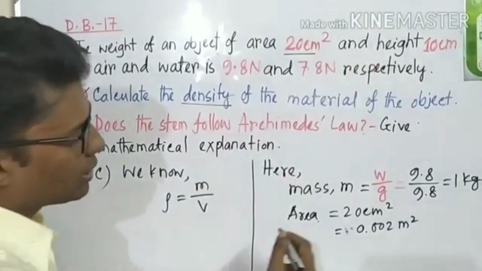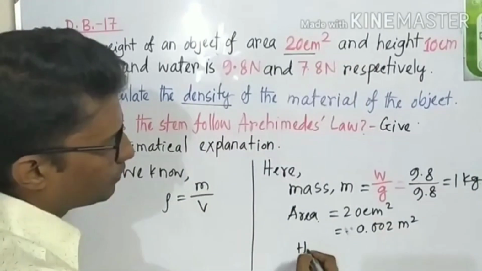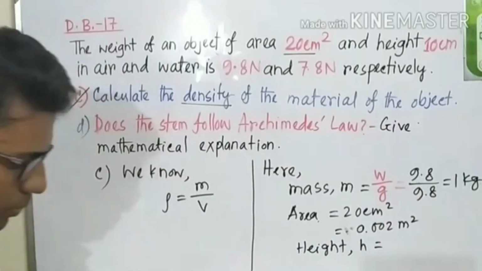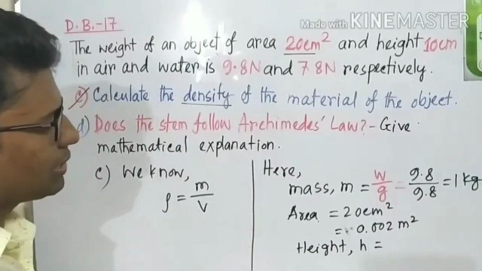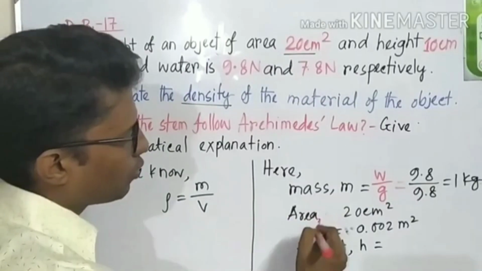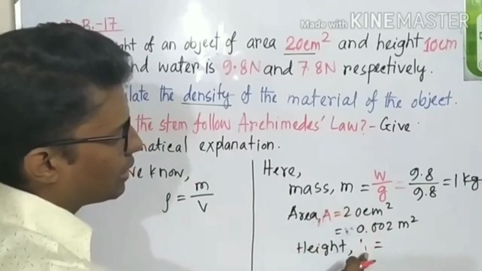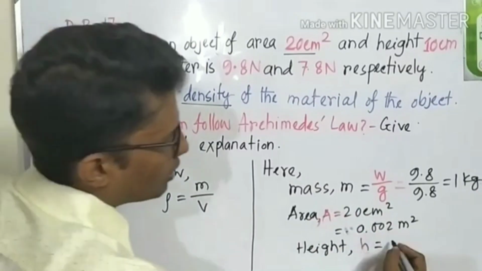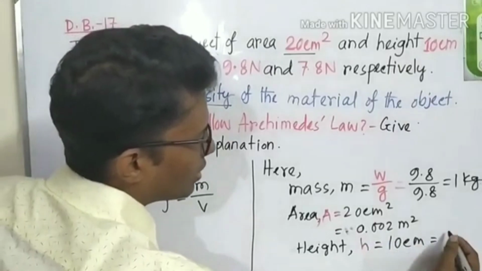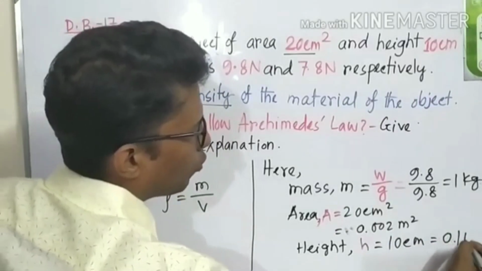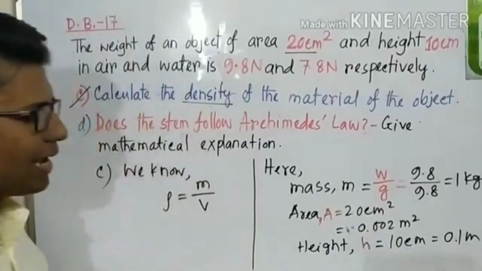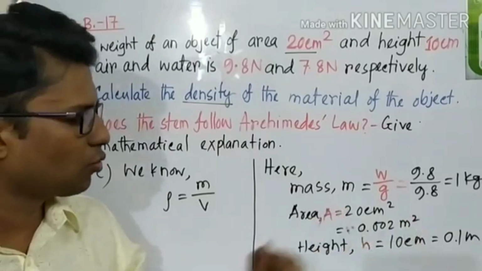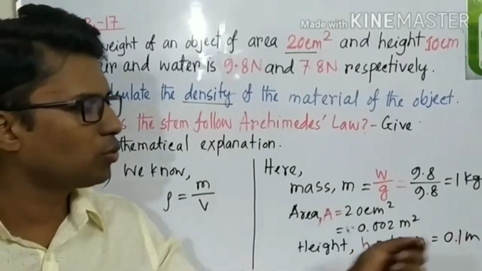There is another hint, which is length or height. We can denote the area by A, so area A is equal to this, and height h is equal to 10 centimeter. 10 centimeter means 0.1 meter. That is the value of height and area. The area is 0.002 meter square and the height is 0.1 meter.